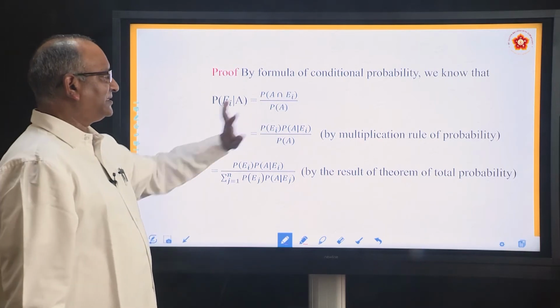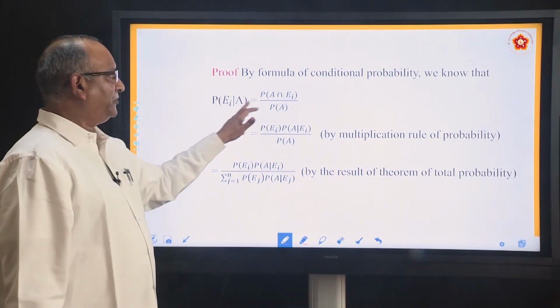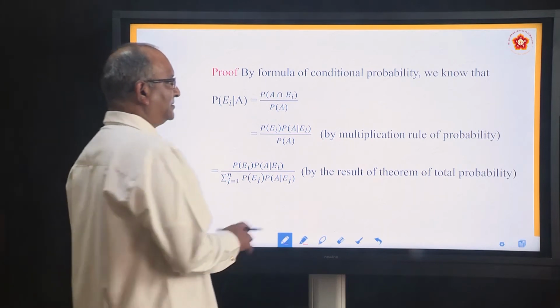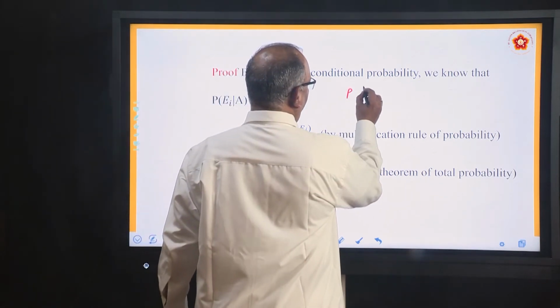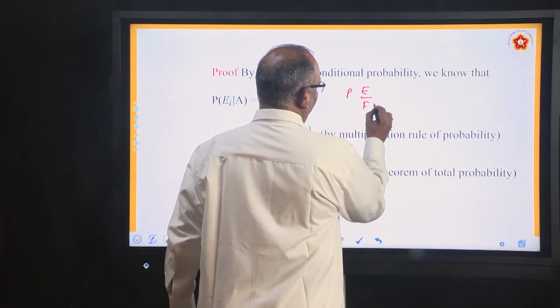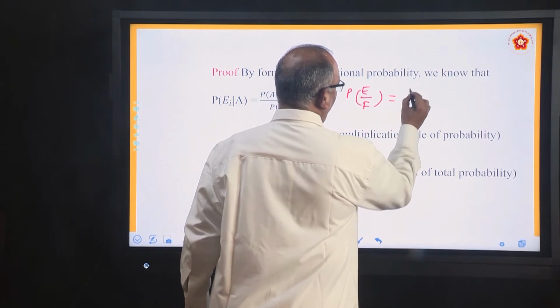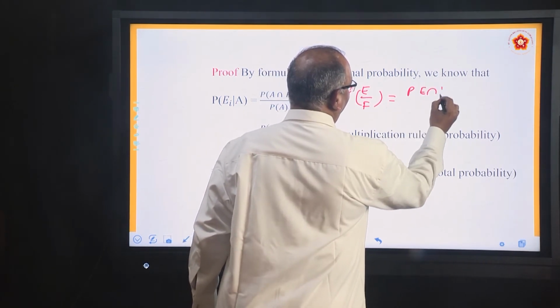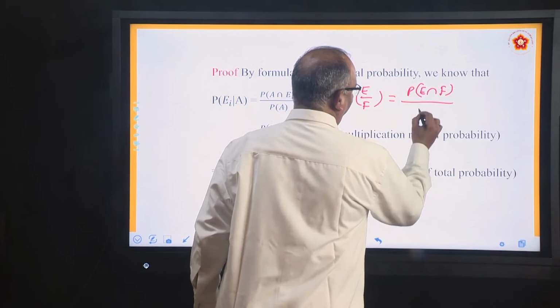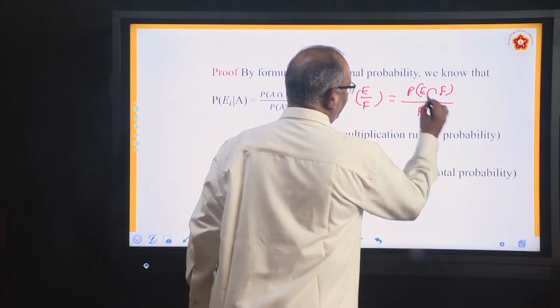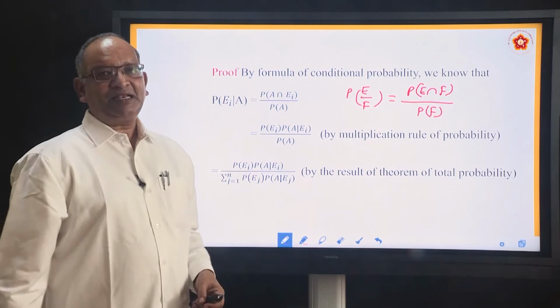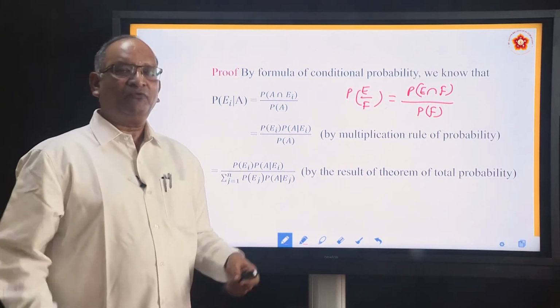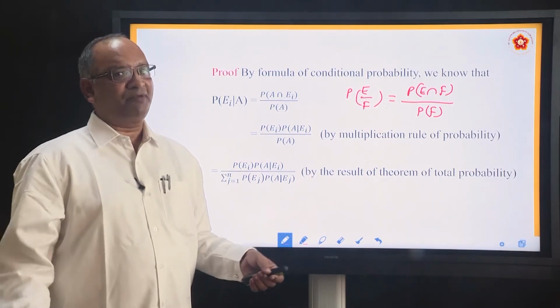We know this is the formula. How do you know this is the formula? Because we have studied that P(E by F) is equal to P(E intersection F) divided by PF. This is the conditional probability formula we have learned, we have used in solving problems.